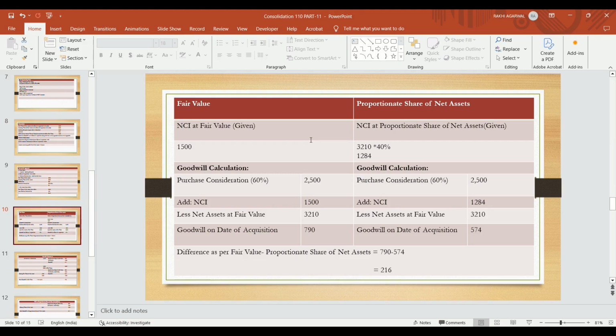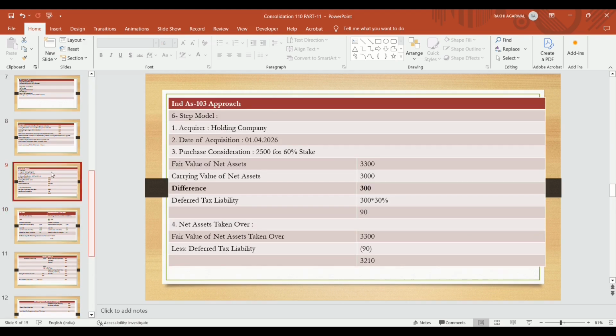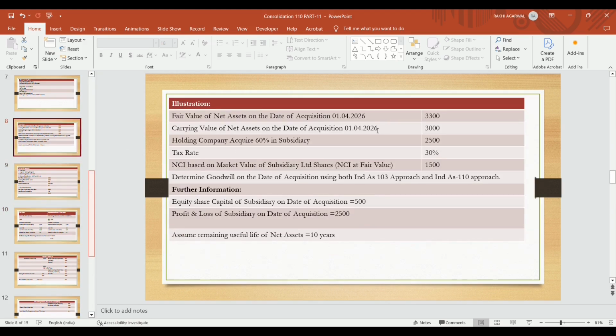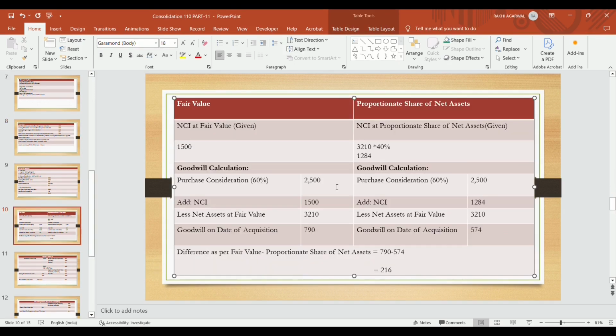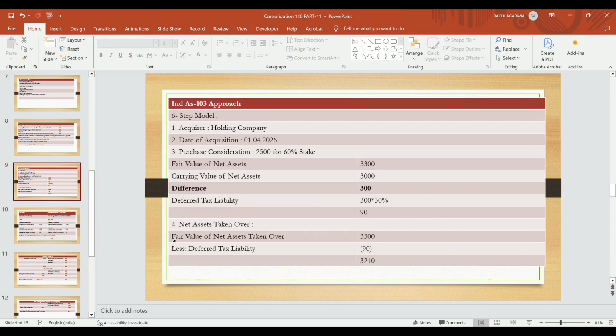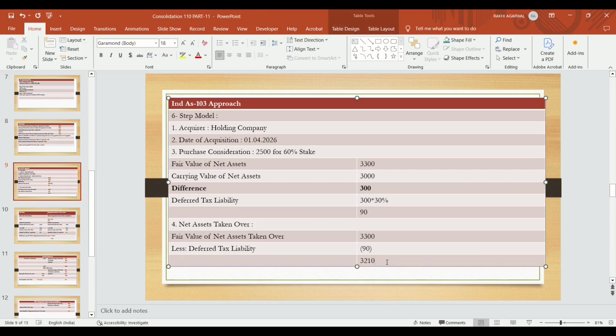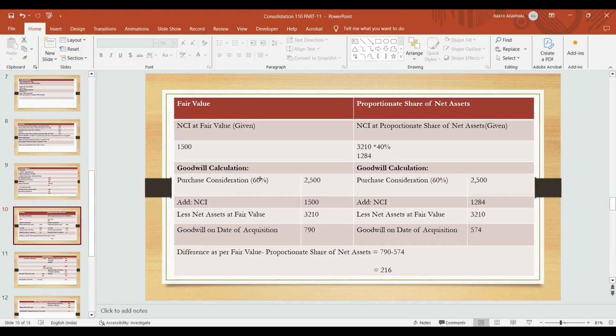Determine the goodwill using the fair value approach. So goodwill calculation becomes: purchase consideration for 60%, which the holding company pays while acquiring the 60% stake, that is 2,500. Add NCI value, the fair value given in the question, so it becomes 1,500. Total becomes 4,000 lakh. Less net assets at fair value, that is the adjusted net assets we calculated, 3,210, after considering the deferred tax liability. This deferred tax indirectly affects the goodwill because it affects the net assets, so it affects the goodwill. Goodwill is increased by 790. So goodwill at the time of acquisition becomes 790 lakh.